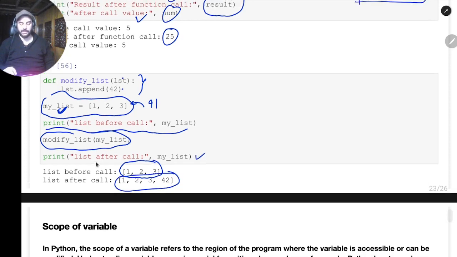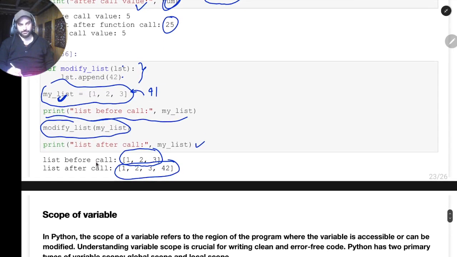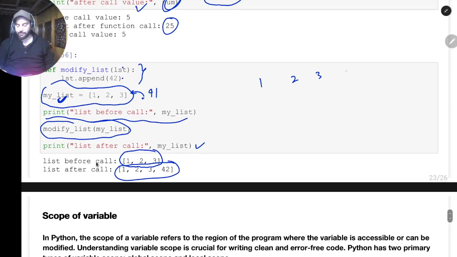In the first case, when we called this number, and we saw that after the call and before the call the number was basically the same, there were no changes applied to that number. But if you see in this list, before the call the list was 1 2 3. It did not make a local copy. What it did, it just passed this list to the function, and the function basically appended 42 in the same list, and the list basically got modified. So this is called call by reference.